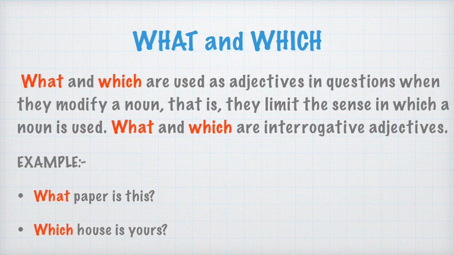Okay. Which house is yours? Here again, which word is modifying the noun house? Because this word is telling about which house. तुम्हारा इसमें से कौन सा घर है? Which house? Now we are talking about the house and which house. So the word which is telling about the house, it is modifying the noun house here. That is why we have to identify it as an interrogative adjective.